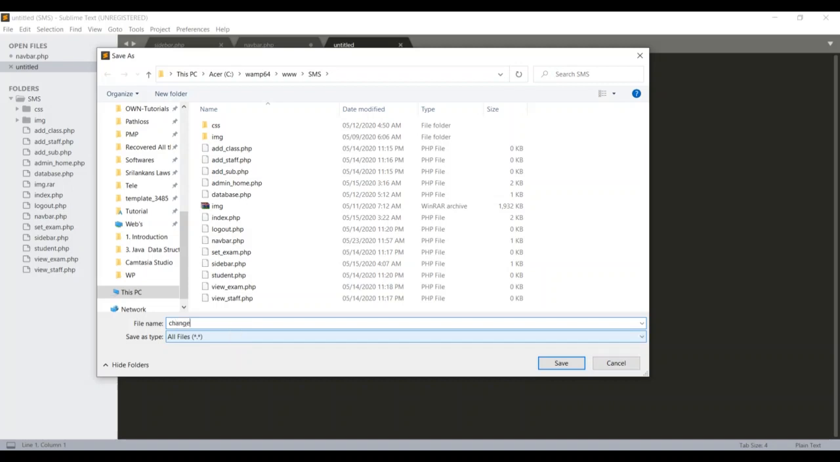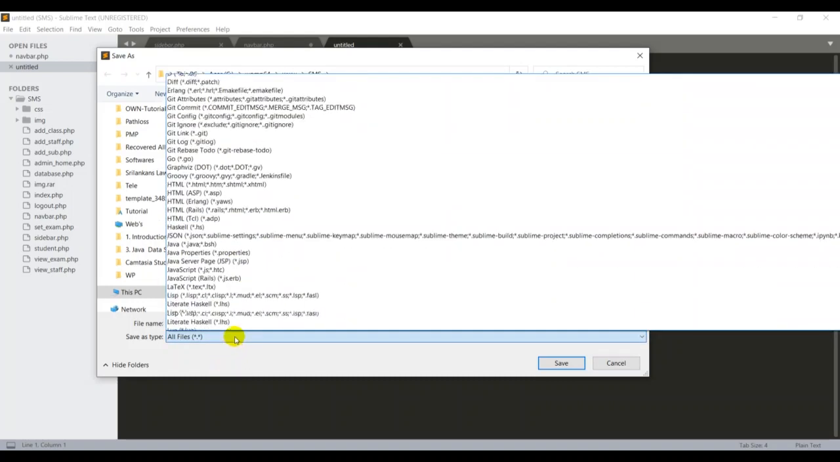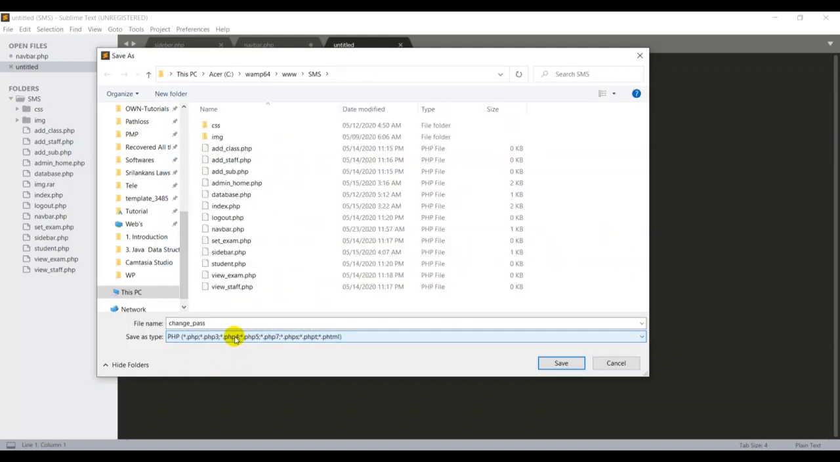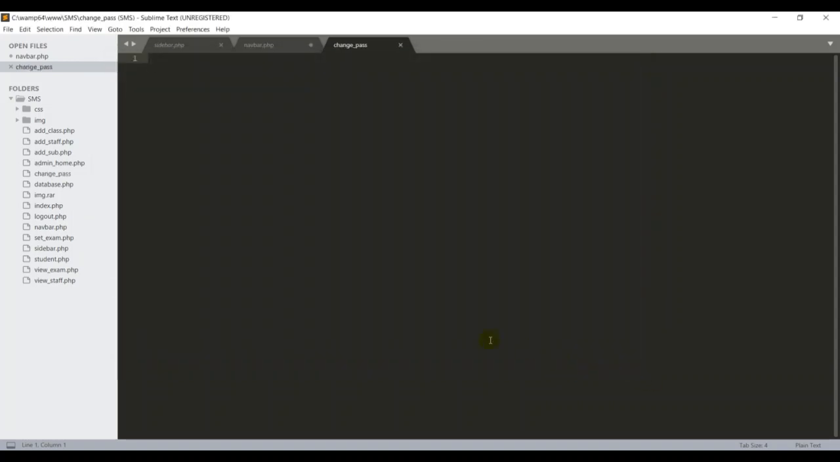You can put any name, as I informed you. I'm using very small file names, so that's the reason I'm just putting change underscore pass. Here I'm going to change the extension of the file, so I just click save as.